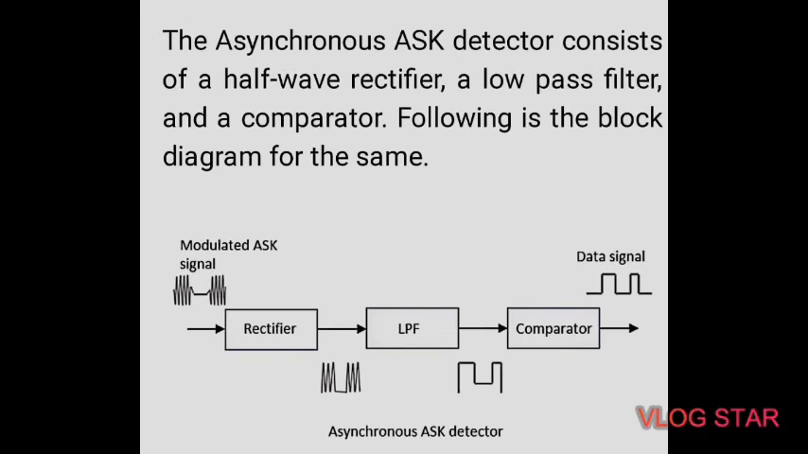Then let us see how to demodulate the asynchronous ASK signal. This asynchronous ASK detector consists of a half wave rectifier.